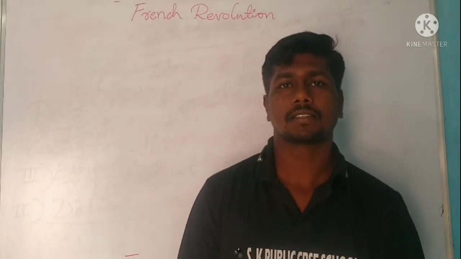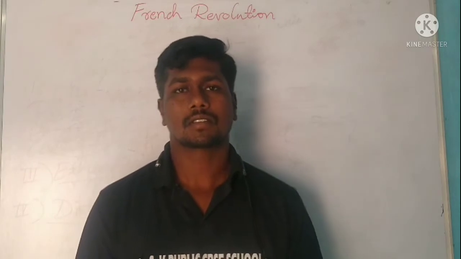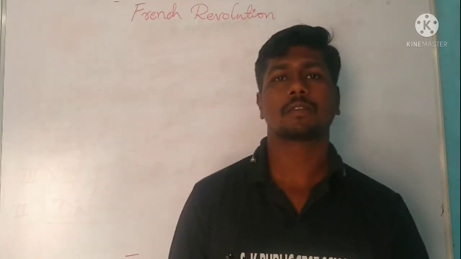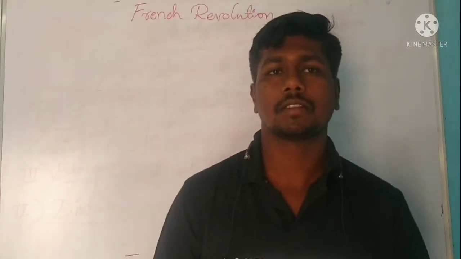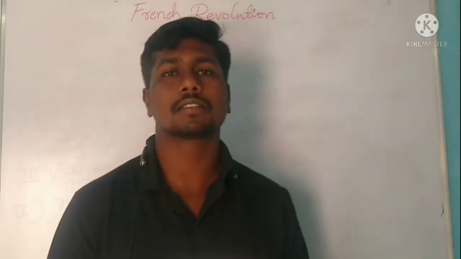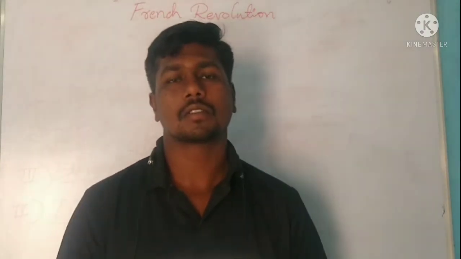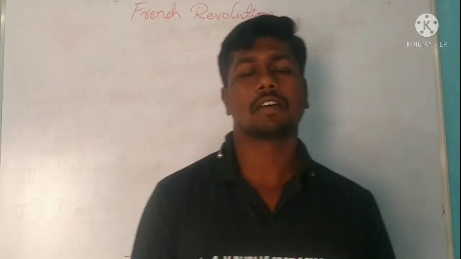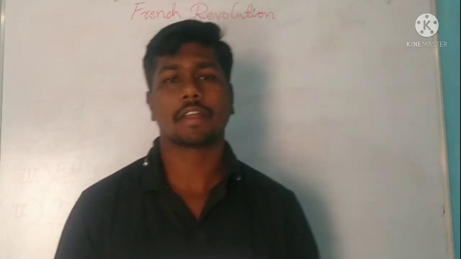In the last class, we learnt about how the French society was structured, and even before that, in the first concept of the French Revolution, that is the French society during the late 18th century. In this, we learnt who was the king of France during that time. The king was Louis XVI. And what was his wife's name? The Austrian princess Marie Antoinette, we have learnt.